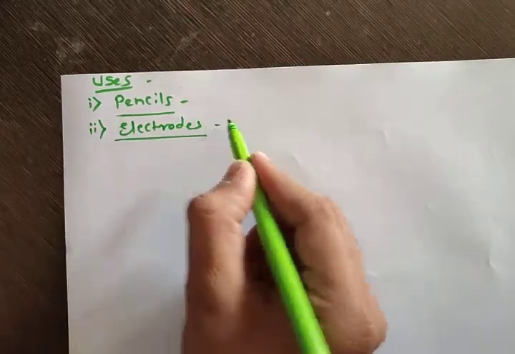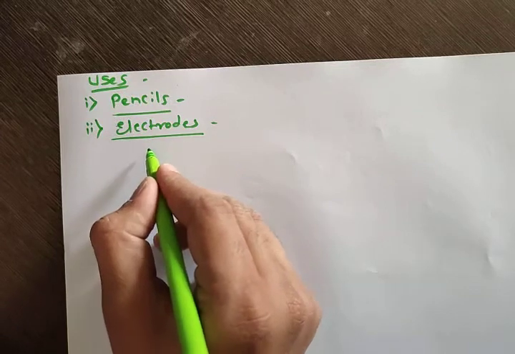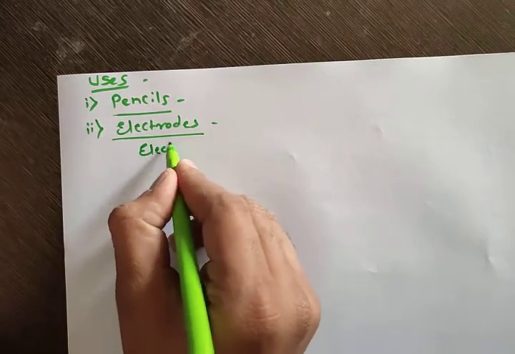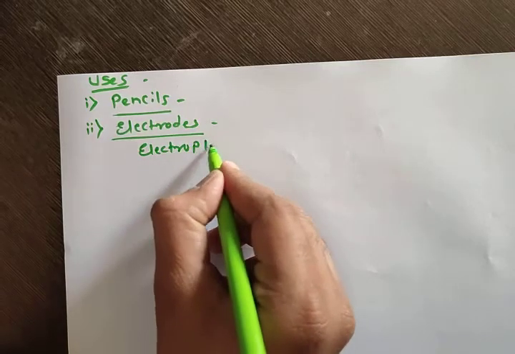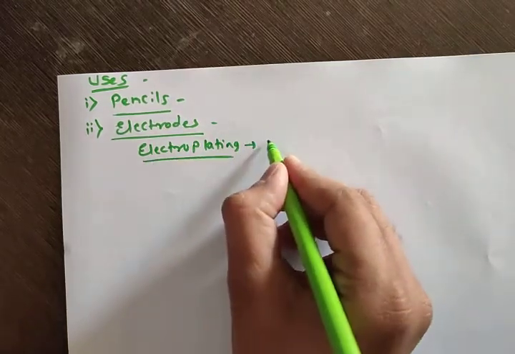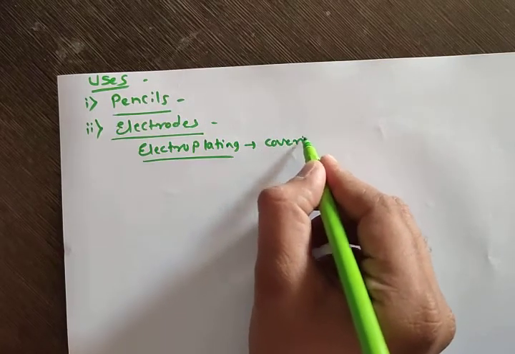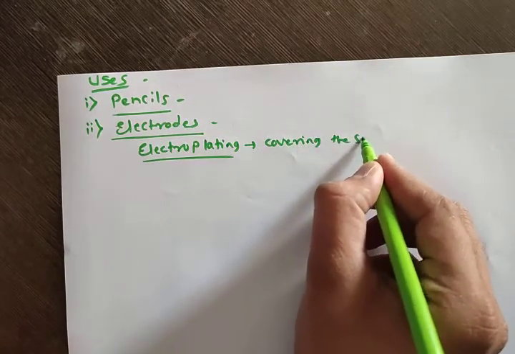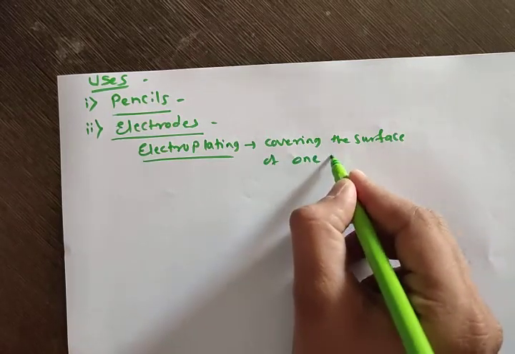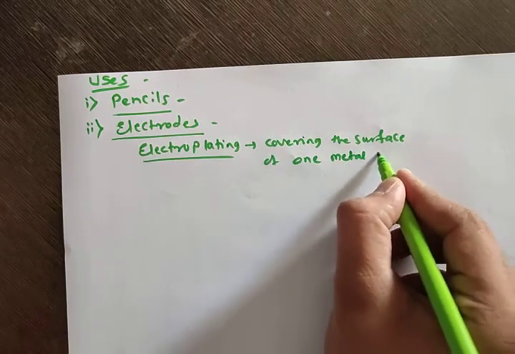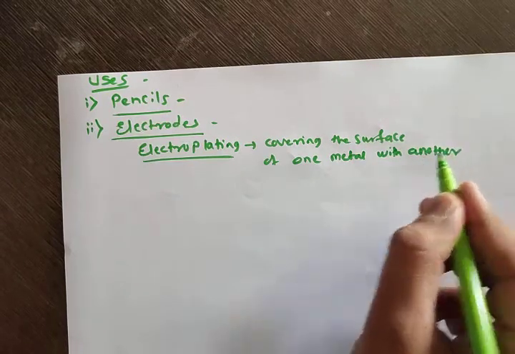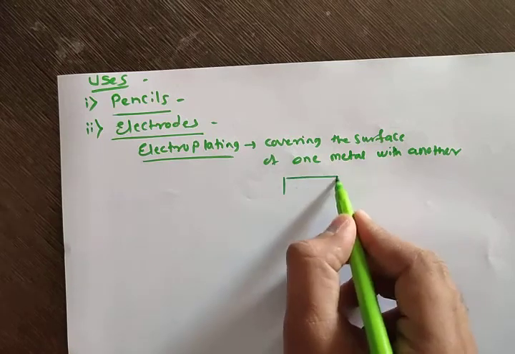Now what is this electrode? In the previous chapter I told you about electroplating. Electroplating means what? Covering the surface of one metal with another metal. Like suppose this is the iron.